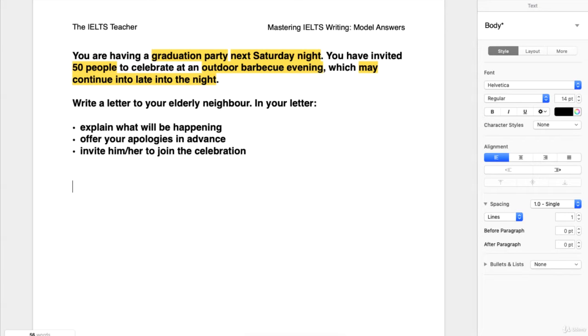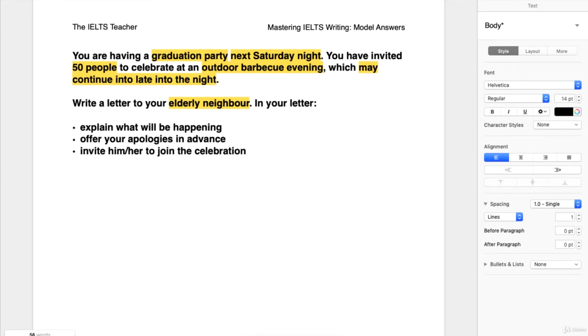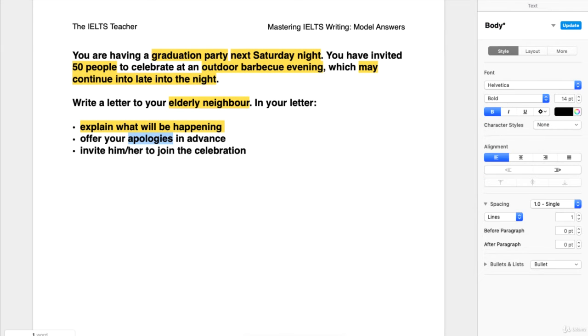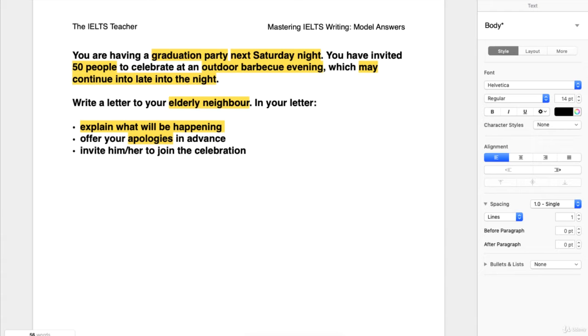Who are we writing a letter to? We are writing a letter to our elderly neighbour, and this is quite important. The type of neighbour here is important. And to the elderly neighbour, we're going to explain what will be happening. That's pretty much all together. We need all of that. We're going to offer apologies in advance. We need to apologise. And we need to invite him or her to join the celebration.